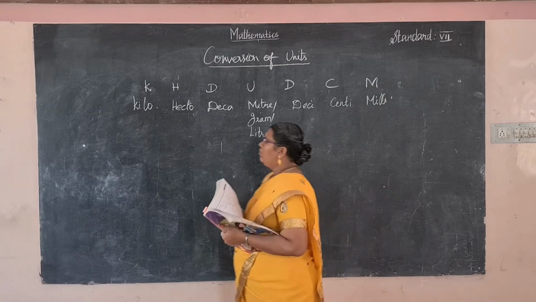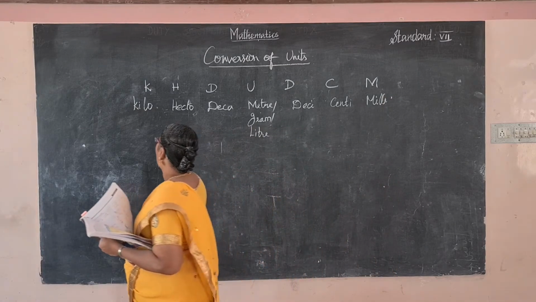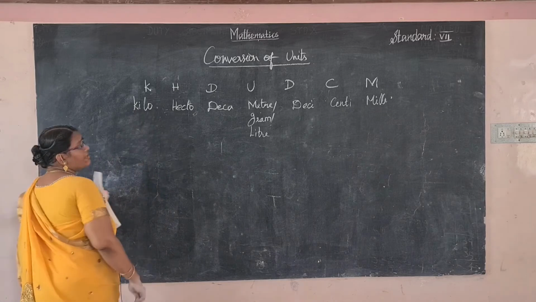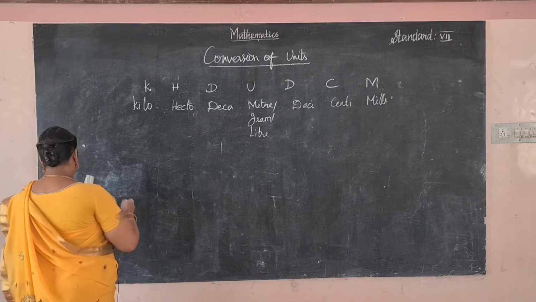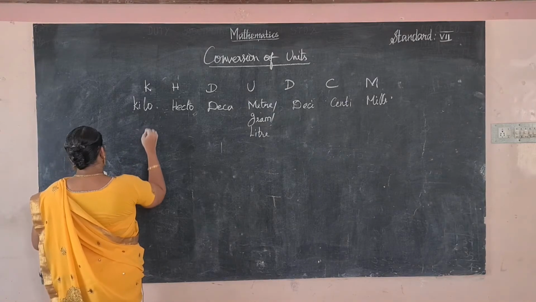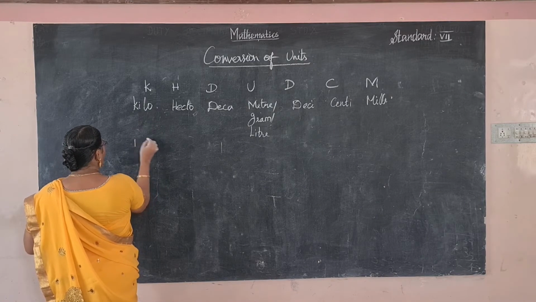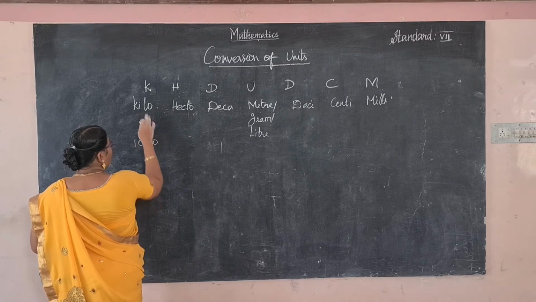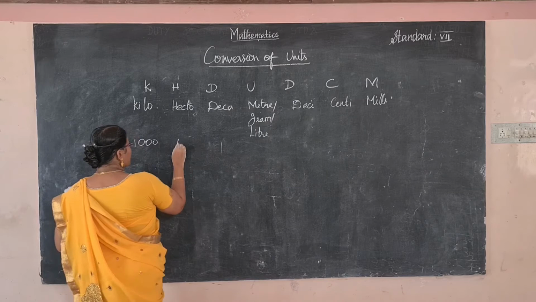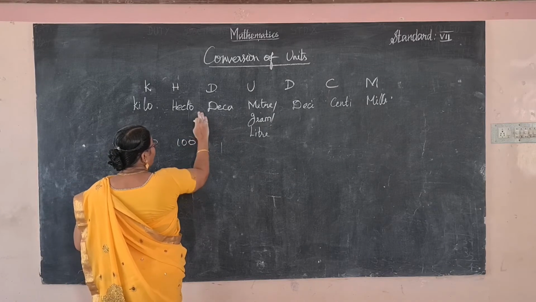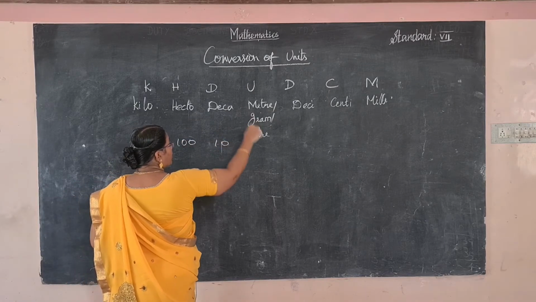What are the place values of these prefixes? The place value of kilo is 1000, the largest value, and hecto means 100. Deca is ten.